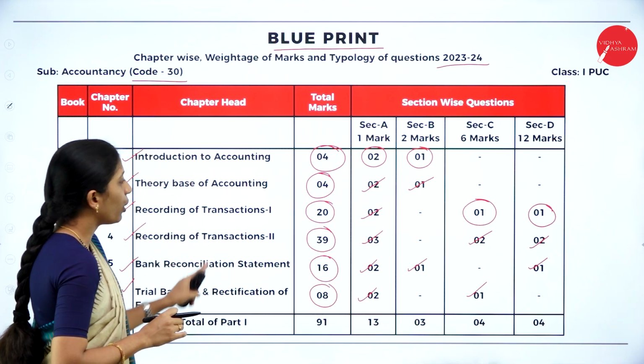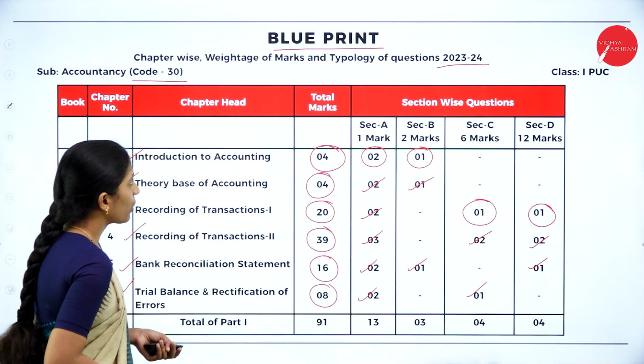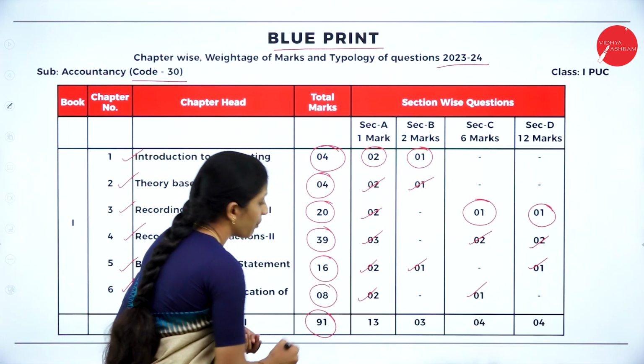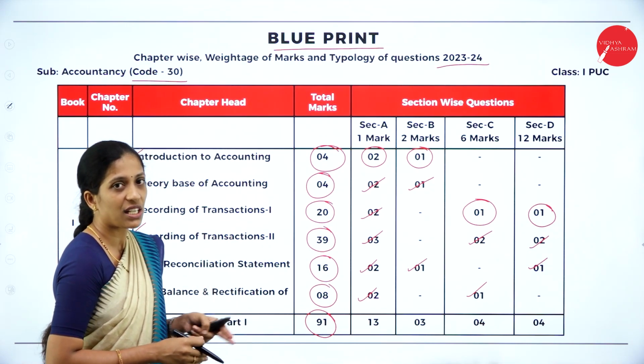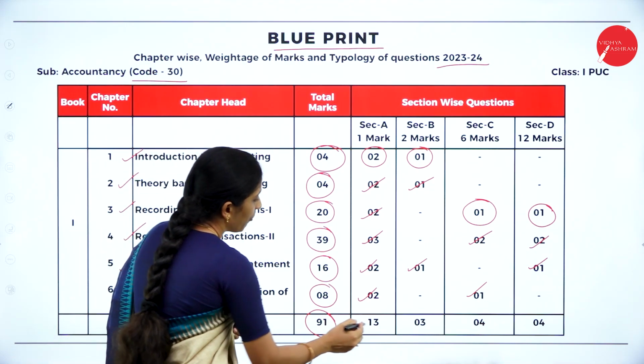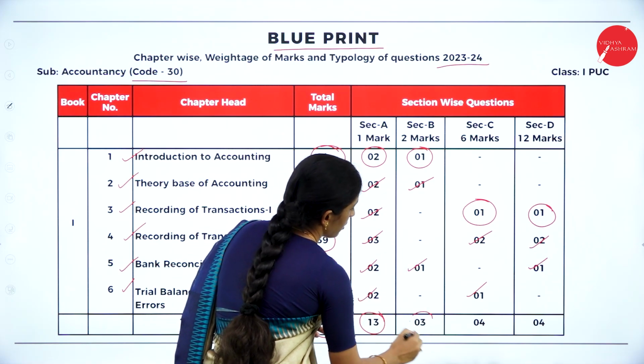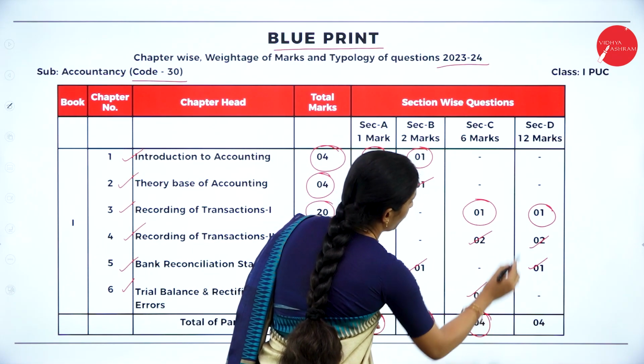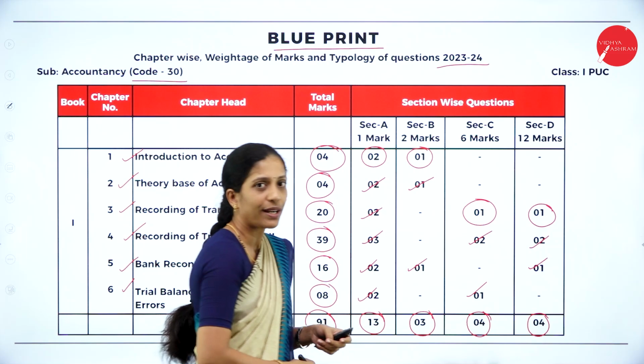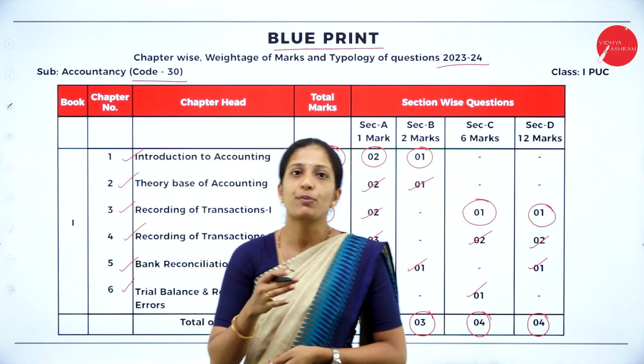So if you see the whole part 1 book, the total marks is 91 marks. They'll ask from this book 1 mark 13 questions, 2 marks 3 questions, 6 marks 4 questions, 12 marks 4 questions. So hope you are clear about book 1.